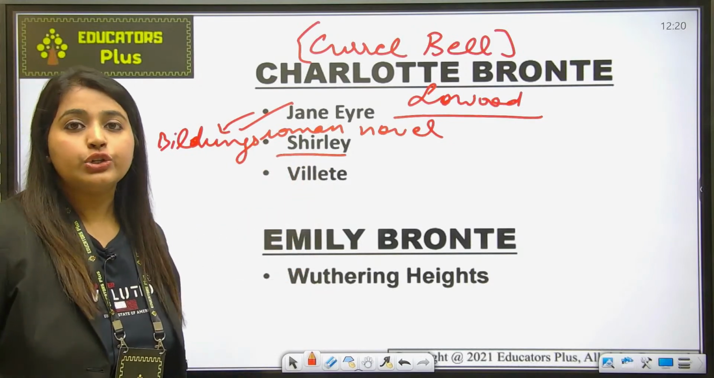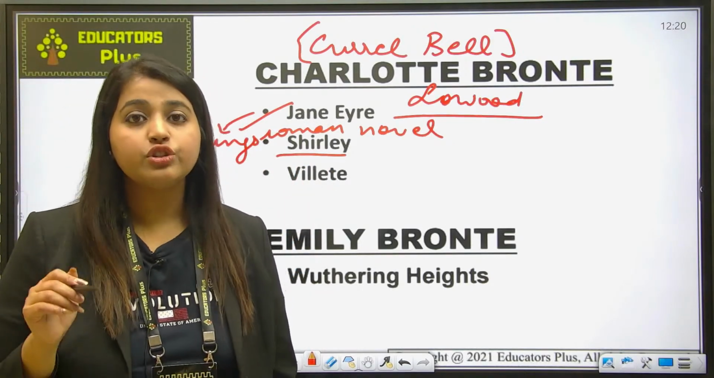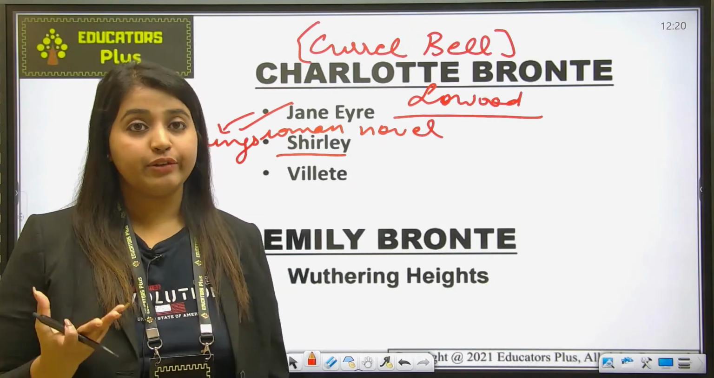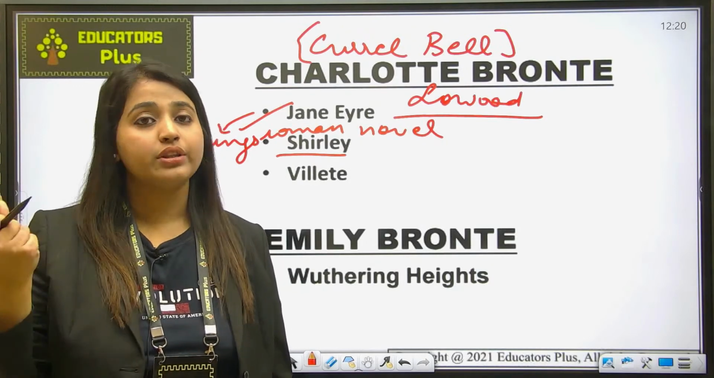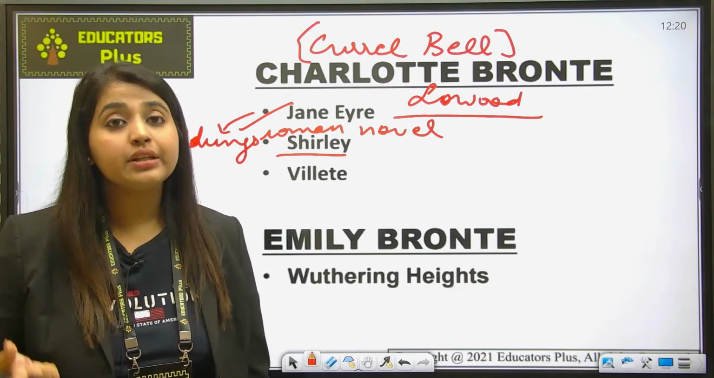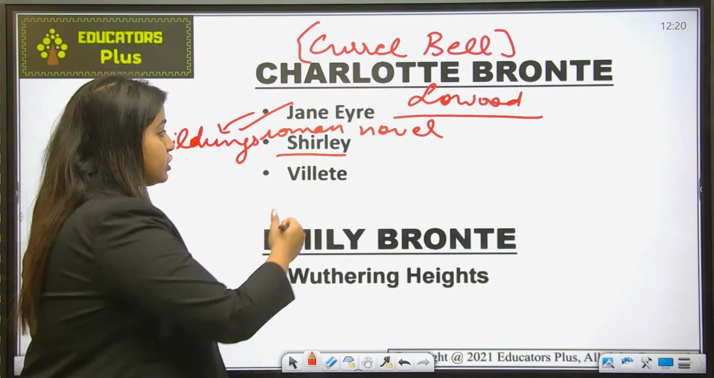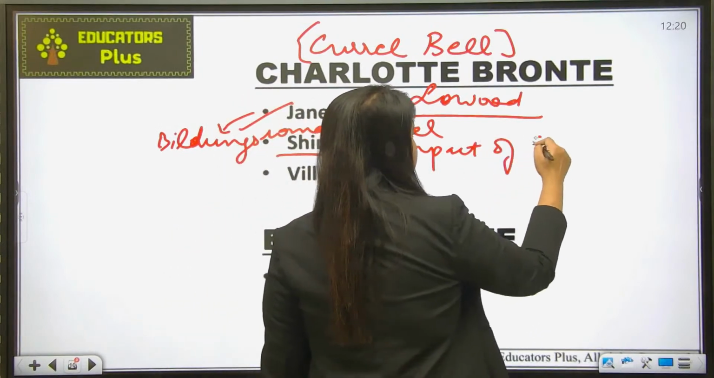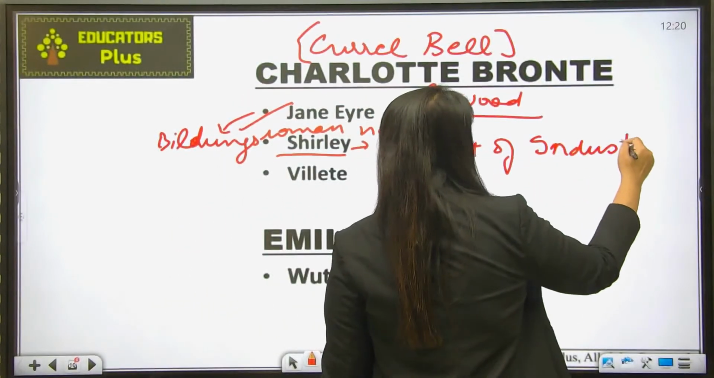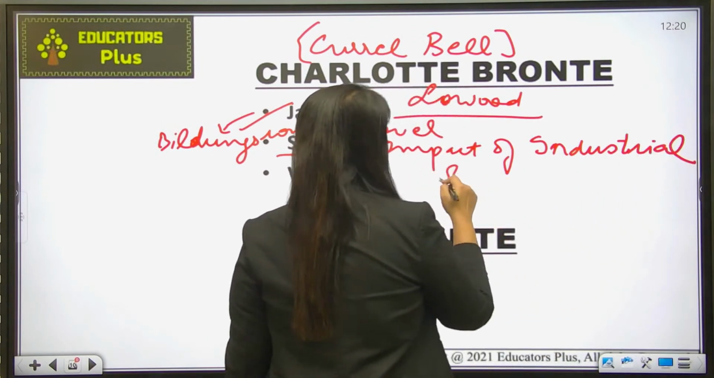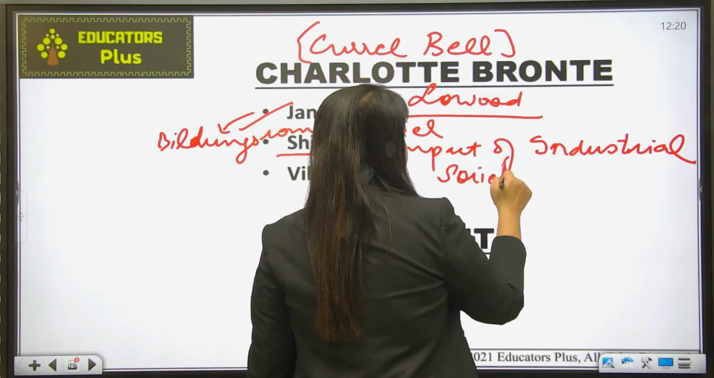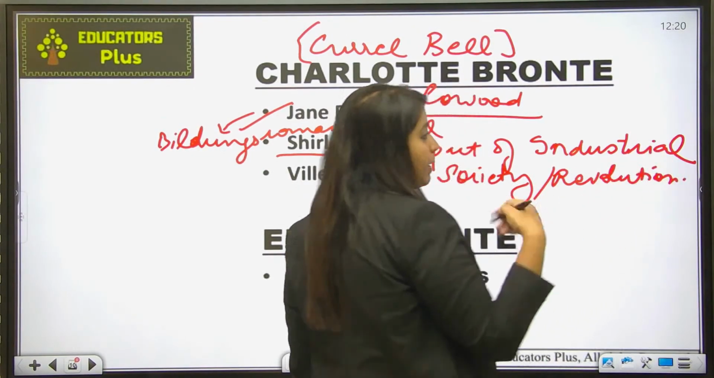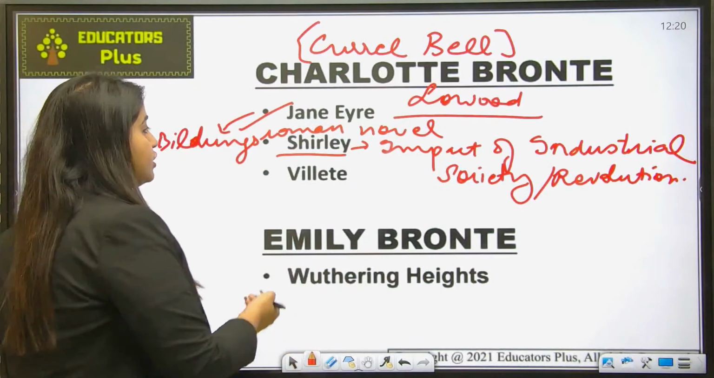Now Shirley. Shirley is again a work of Charlotte Bronte, which shows the theme of the industrial revolution. Okay, the industrial impact on Victorian society, or on the women in society, was shown in Shirley. Okay, so the impact of the industrial society or industrial revolution, what was the impact on the women at that point of time, has been shown in Shirley.